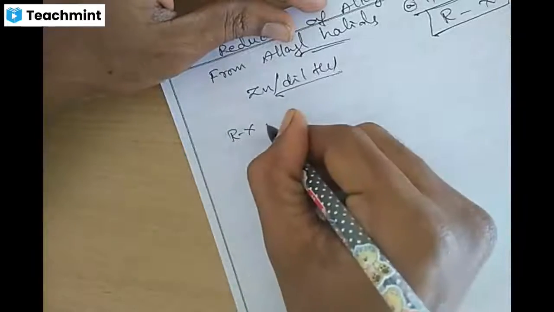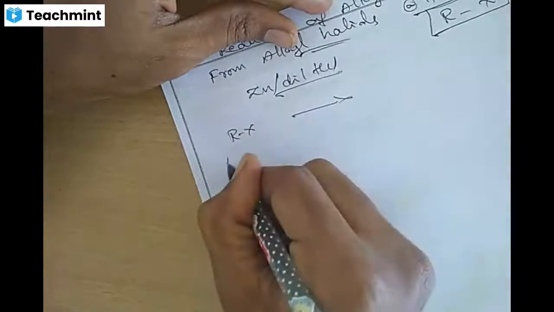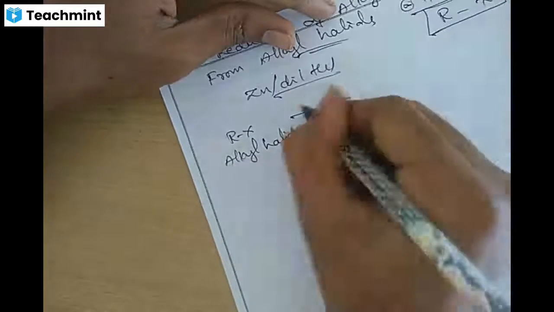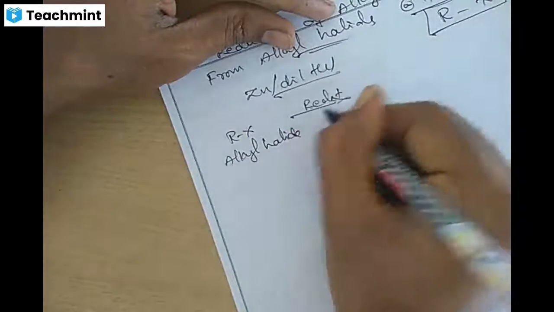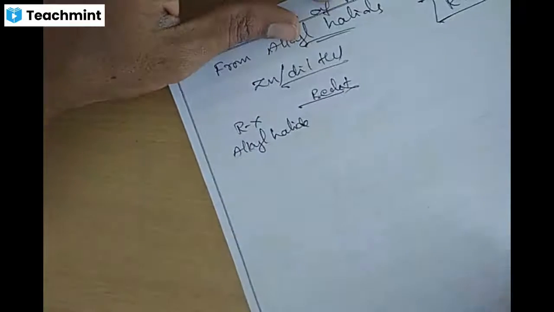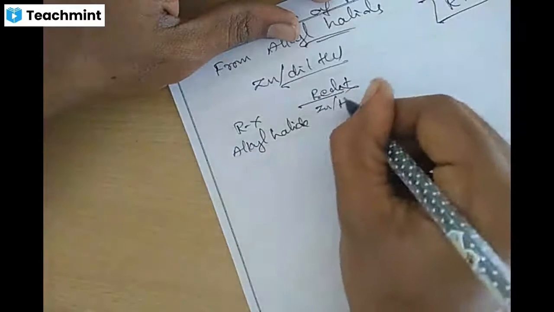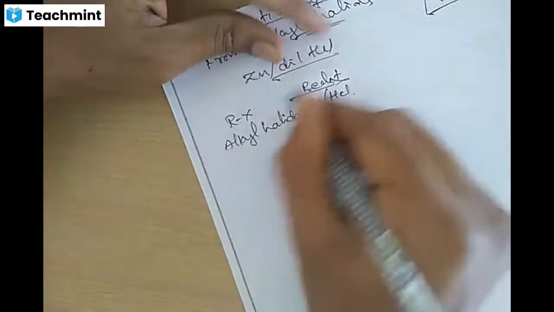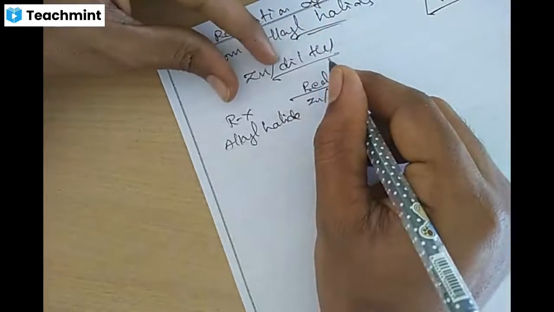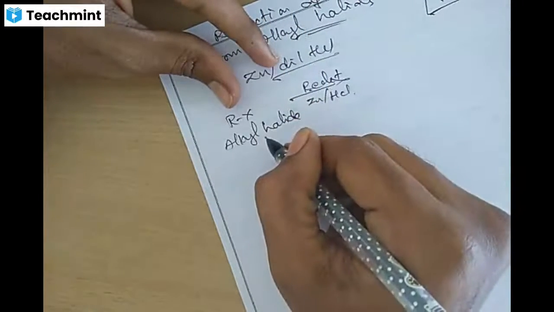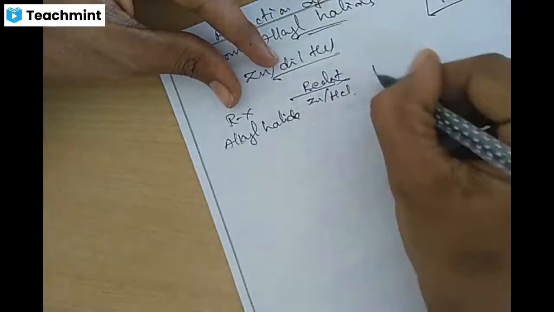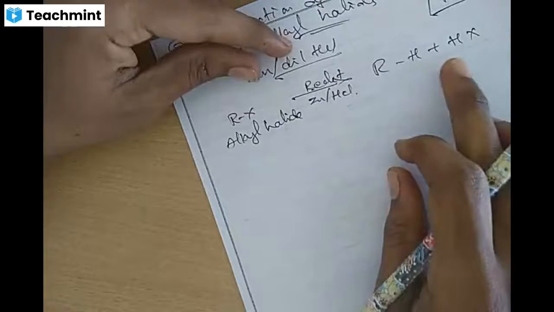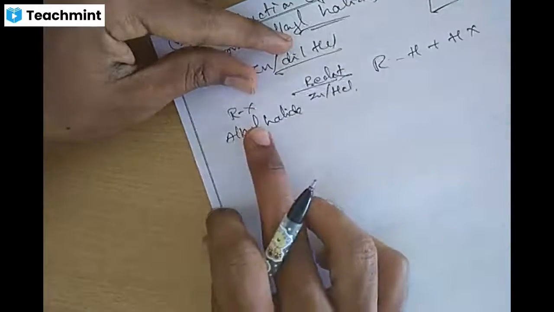RX, alkyl halide, with zinc in dilute HCl, so this will form RH plus HX.